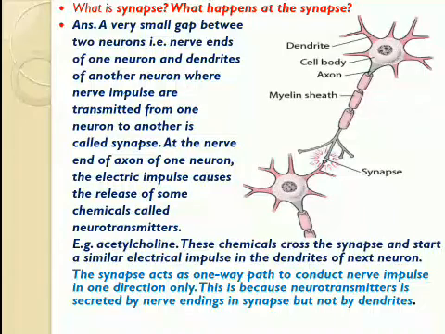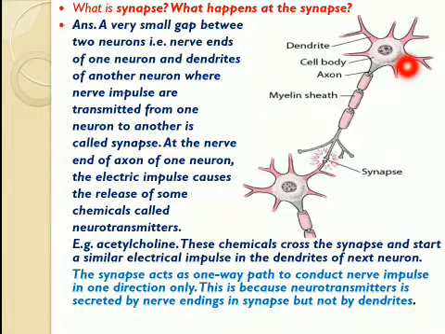Now, how these nerve cells, which are several meter long fibre-like structures present in the human body and carry the information in the form of nerve impulses from one part of the body to another, are interconnected. How is one neuron connected to another neuron.